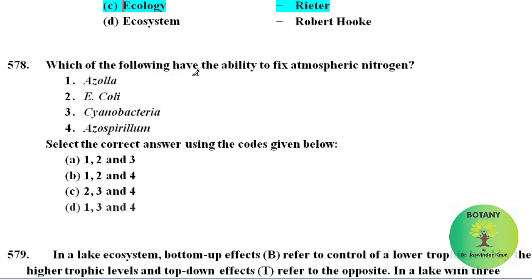Which of the following have the ability to fix atmospheric nitrogen? Among these, Azolla, Cyanobacteria, Azospirillum, these are having the ability of fixing atmospheric nitrogen. So correct option is option D, that is 1, 3 and 4.